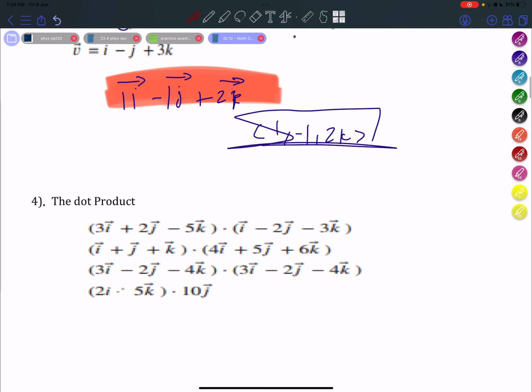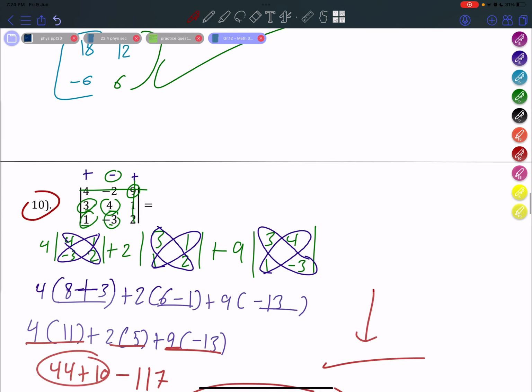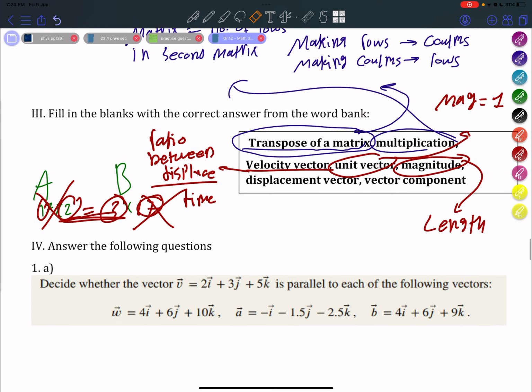But yeah, this is the length of a vector, where we got the square root and the coefficients, and we squared them and got their sum. So yes, this is the magnitude, which is the length of a vector.